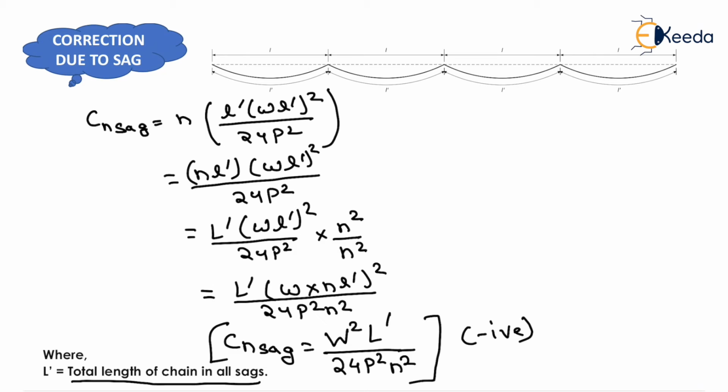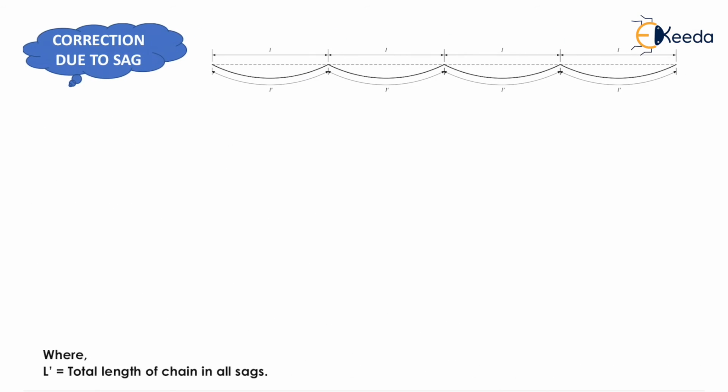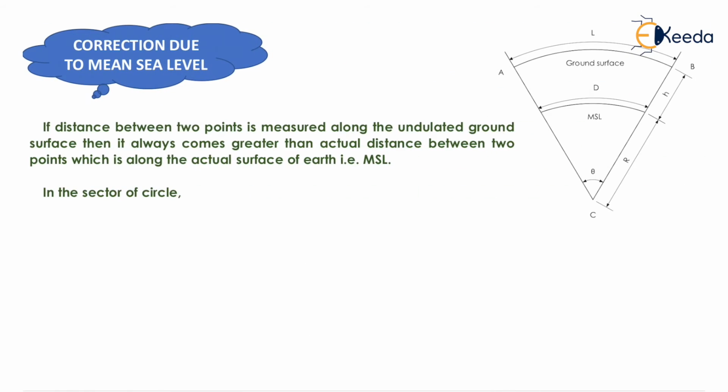Now we can move to the next correction, that is correction due to mean sea level. If the distance between 2 points is measured along the undulated ground surface, then it always comes greater than the actual distance between 2 points, which is along the actual surface of Earth, that is MSL.